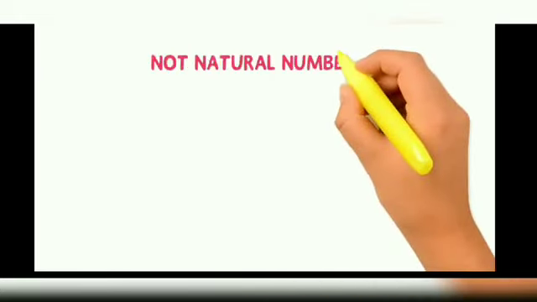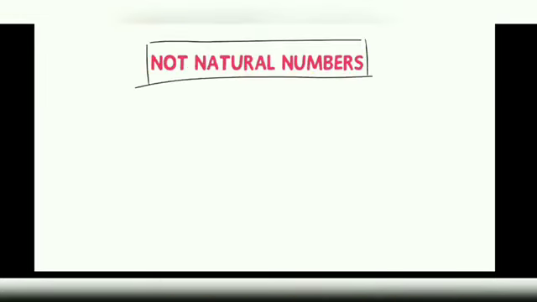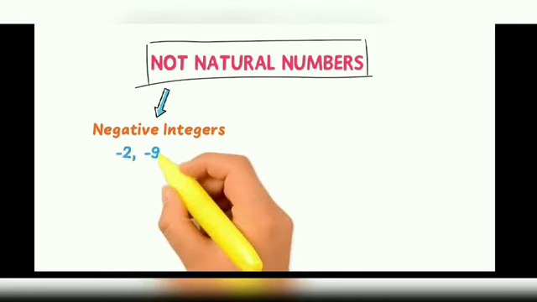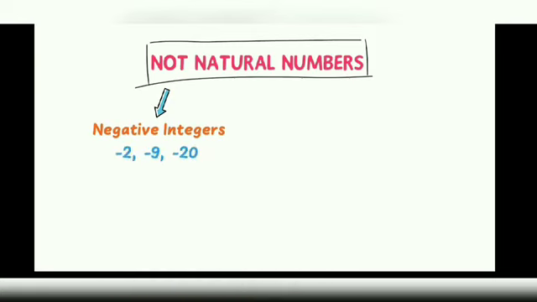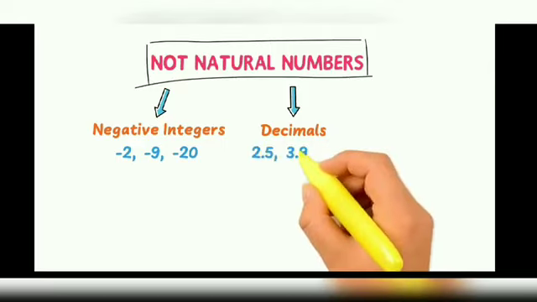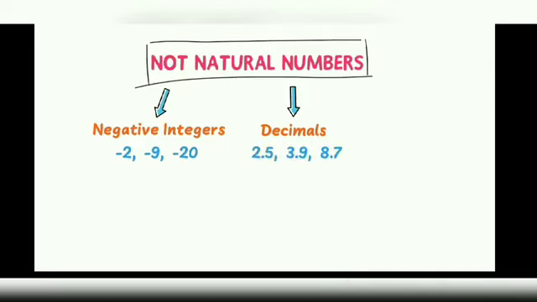Finally, let us learn which numbers are not natural numbers. Well, the answer is very simple. All negative integers are not natural numbers, like -2, -9, and -20. In addition, all decimal numbers are not natural numbers, like 2.5, 3.9, and 8.7.